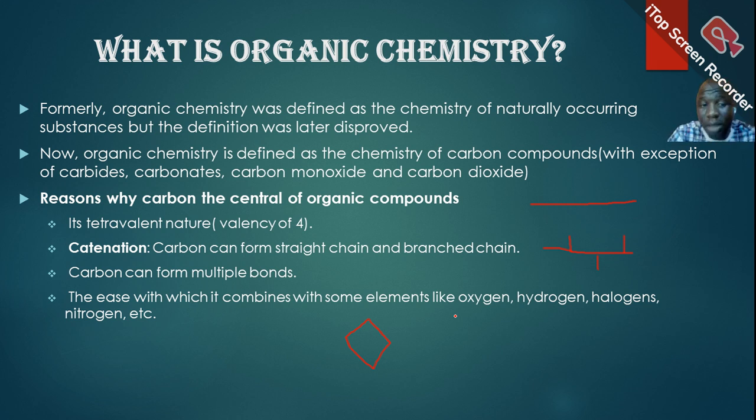And it's only carbon that has this property of catenation, which is why it is the center of organic compounds. So with this property of catenation, it can form millions of compounds.